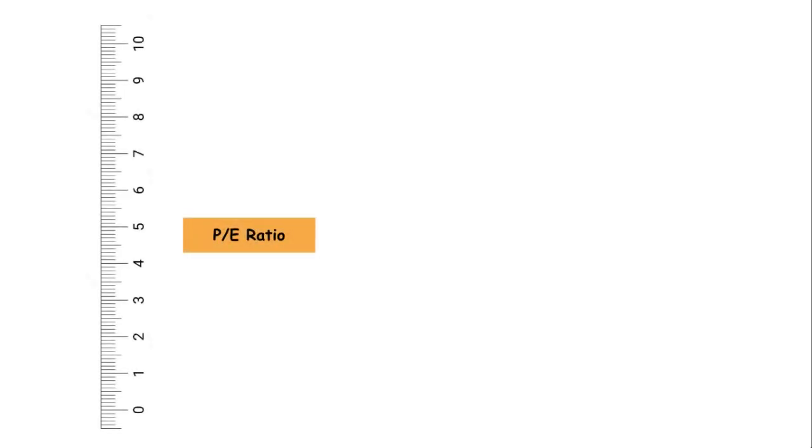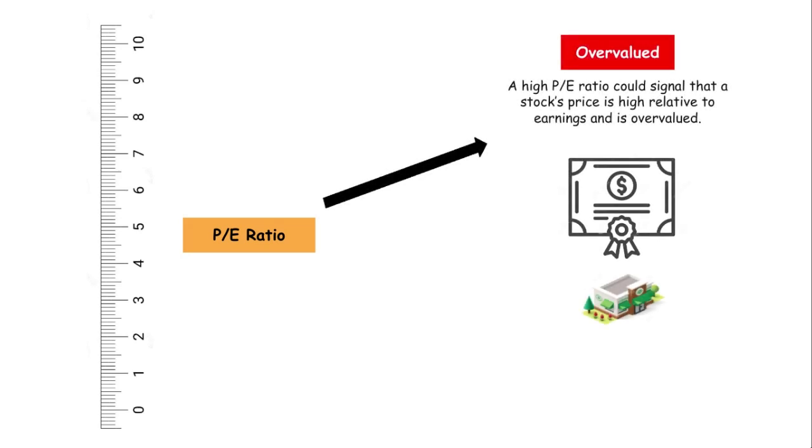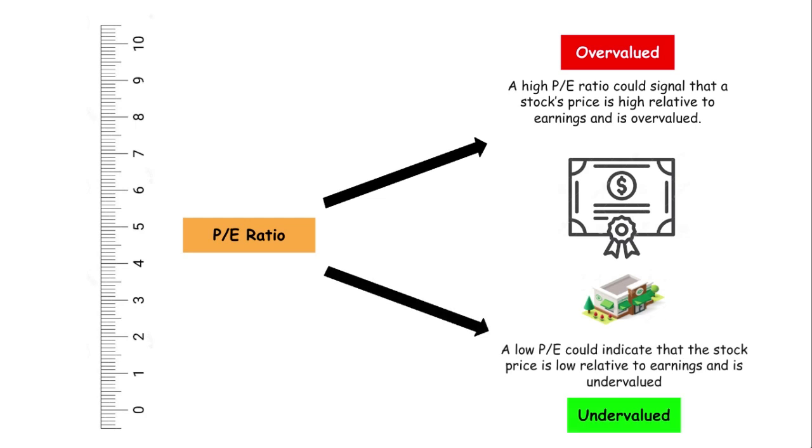The PE ratio can have a range of values. A high PE ratio could signal that a stock's price is high relative to earnings and is overvalued. A low PE could indicate that the stock price is low relative to earnings and is undervalued.